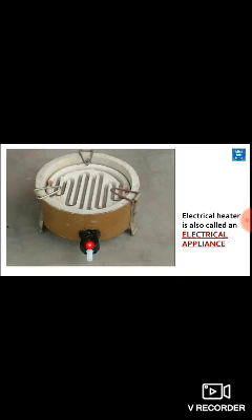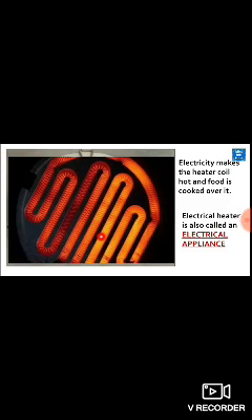Okay, this is an electric heater. You can see here. So an electric heater is also called an electric appliance, which is used to cook food, or we can use it as a heater also in cold days, right?